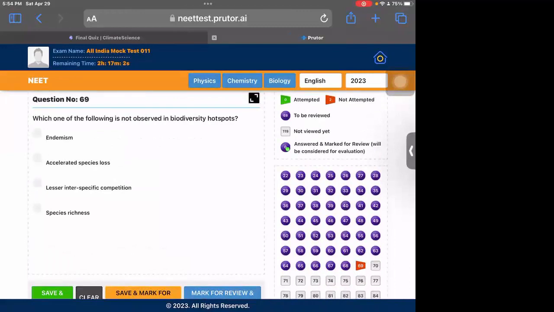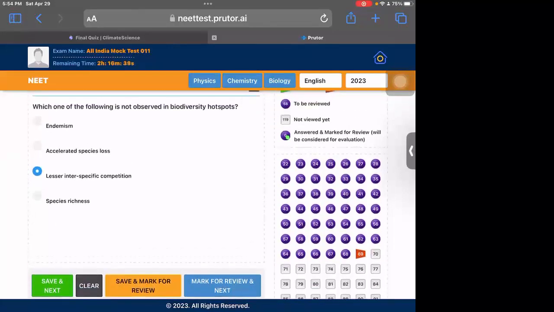Biodiversity hotspots: endemism, accelerated species loss, and species richness are all found in a biodiversity hotspot. But there will be the most competition there, because the species would be the most, so they would compete the most for the food, the resources. That's the wrong one. That won't be observed.